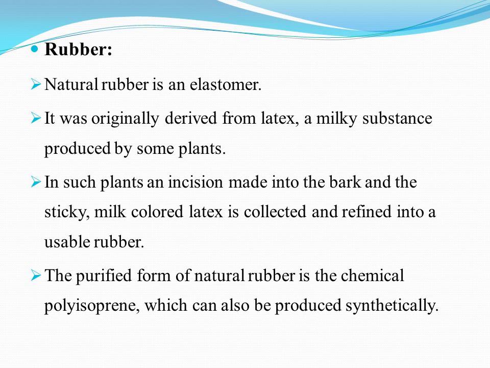The purified form of natural rubber is the chemical polyisoprene, which can also be produced synthetically. So polyisoprene is the natural form of the rubber, but it can also be produced artificially.